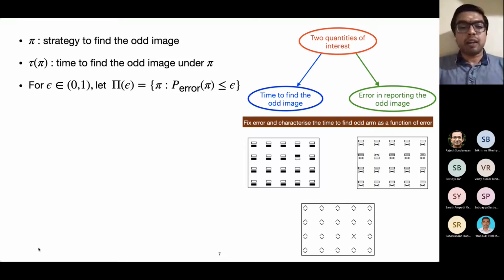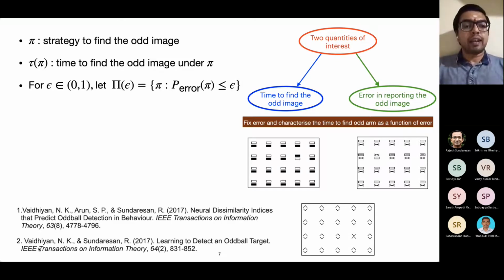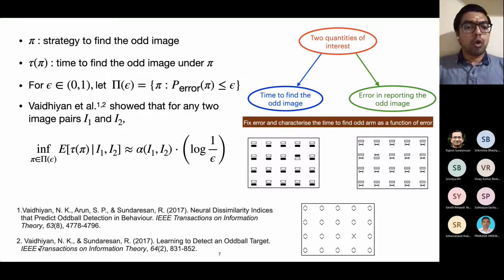Now, for the case of static image pairs, Vaidyan et al. in these two works show that the average time to identify the odd image grows as a logarithm of 1 over epsilon. Here, epsilon is the error probability threshold. So this expected time to find the odd image grows as logarithm of 1 over epsilon. It is intuitive that the smaller the error, the longer the time that one may take. And this is a precise characterization of the relationship between the time to find the odd image and the error probability.